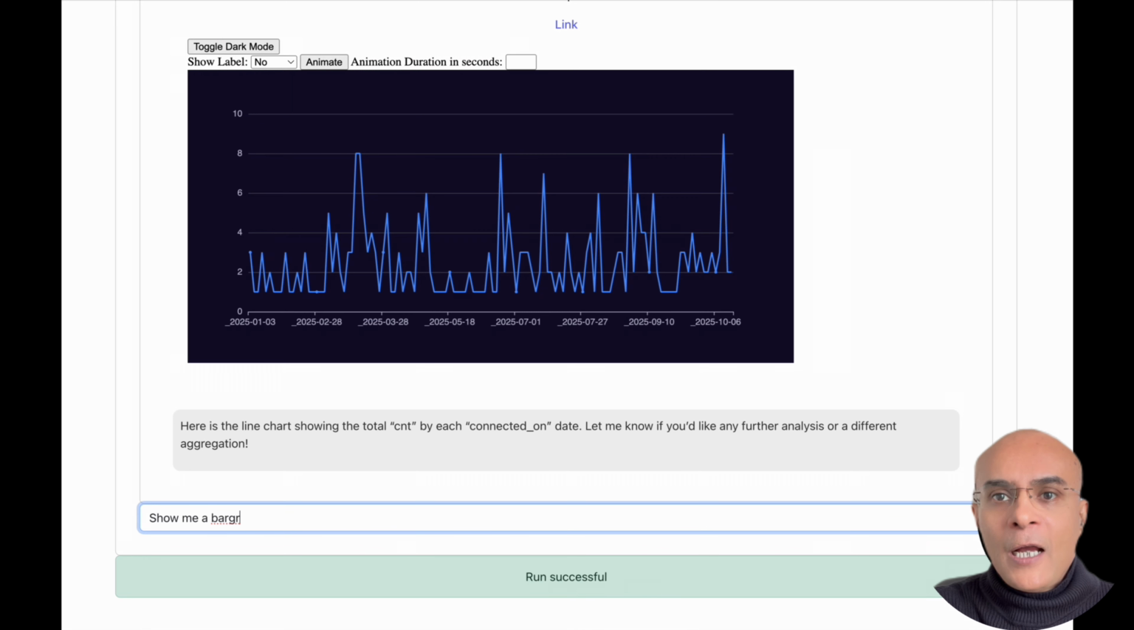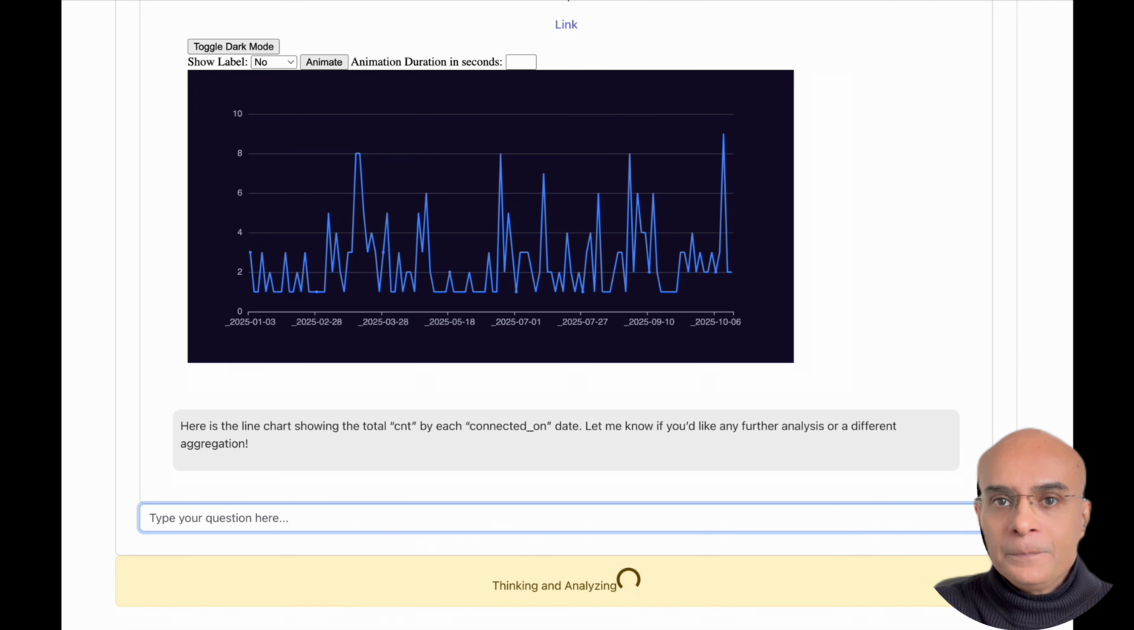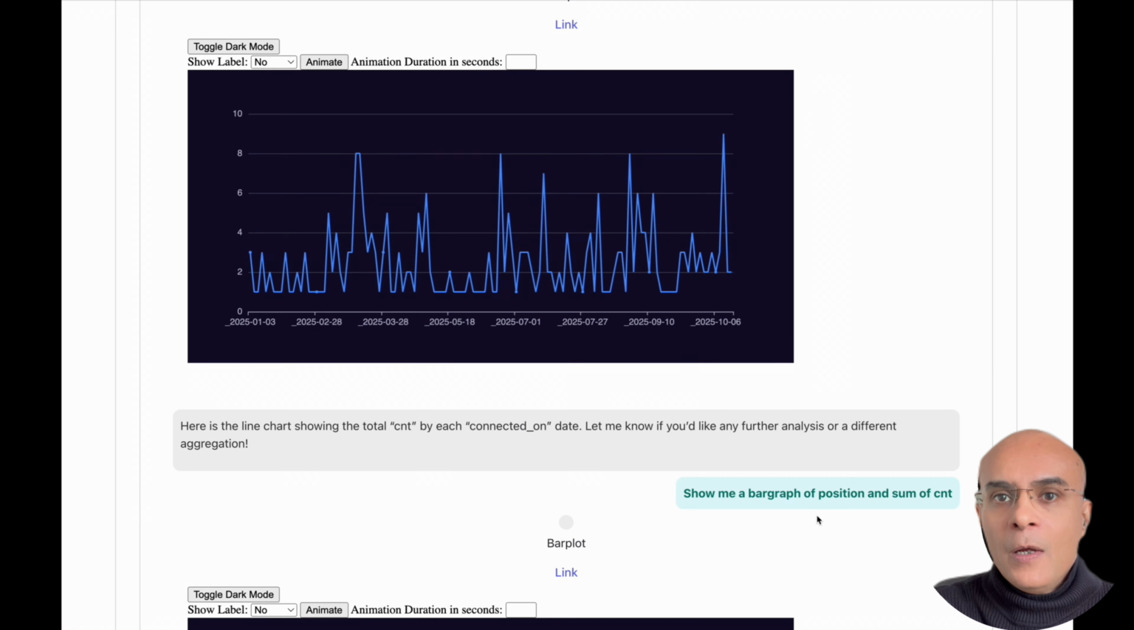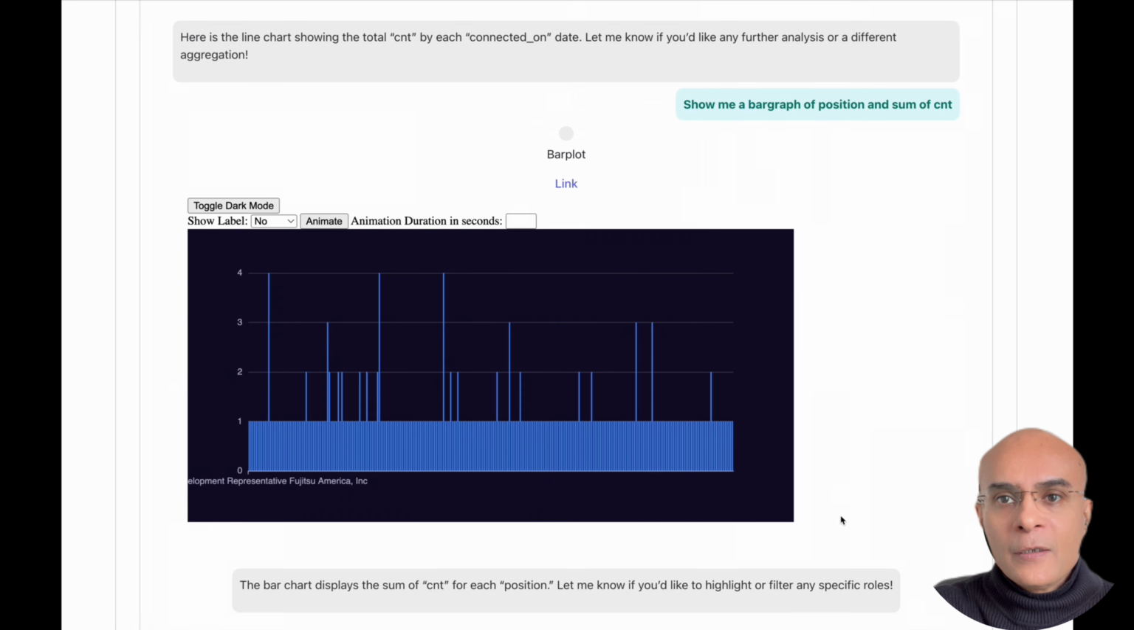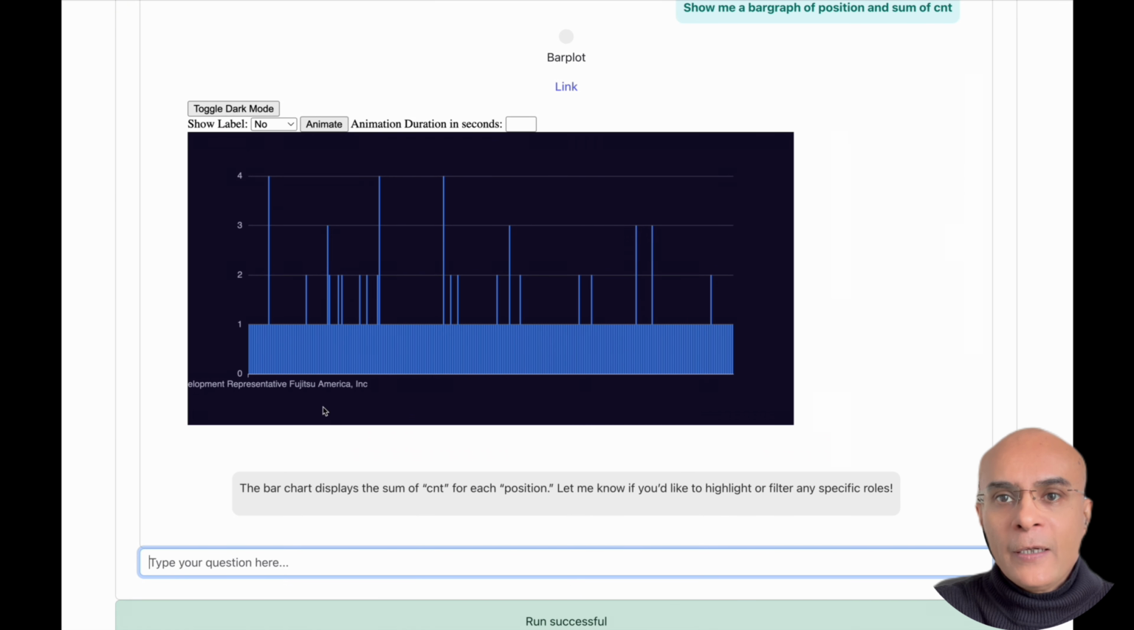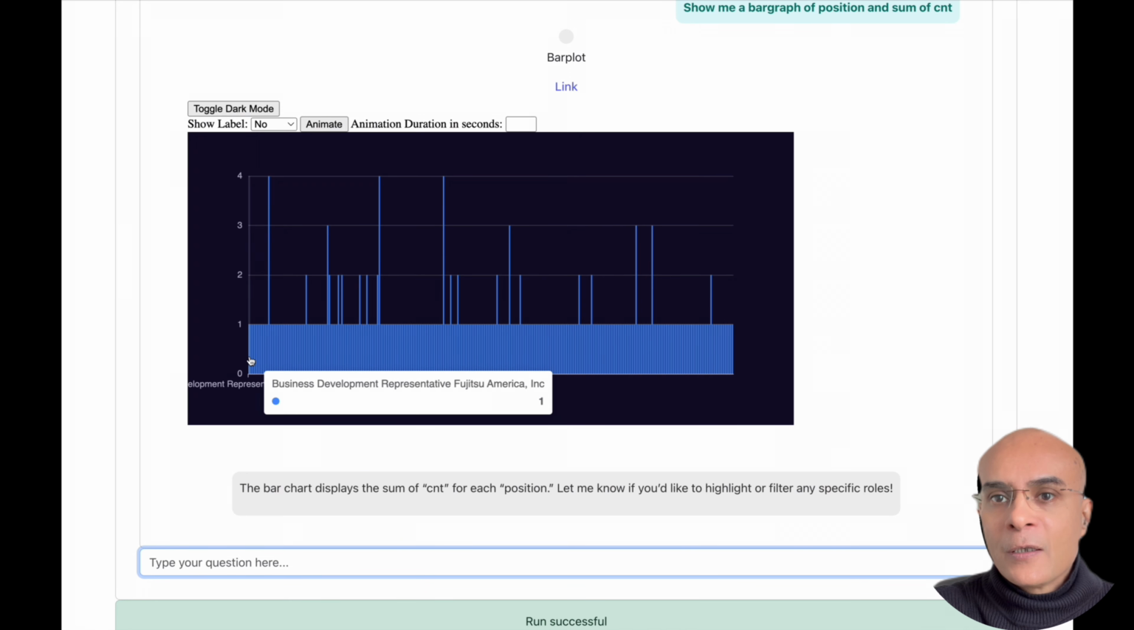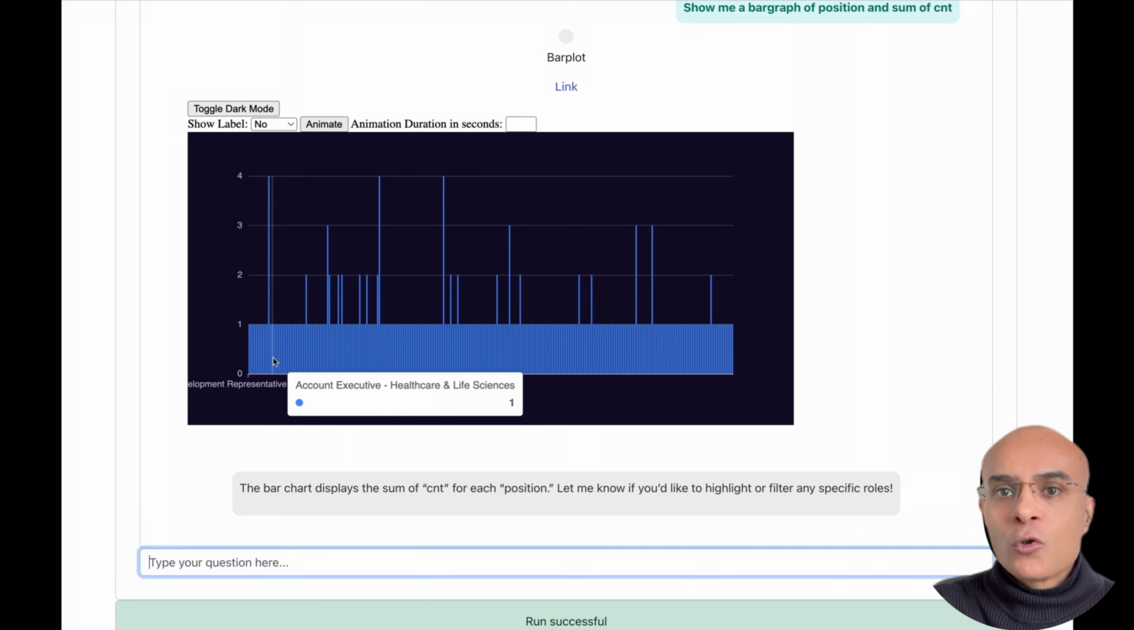All right, so now let us ask another question such that: show me a bar chart or a bar graph of the position and the sum of the count. And let us see what the agent is going to come back with. And here we see the response from the agent, and here we see a bar chart which has got the position on the x-axis, and it has also got the number of count on the y-axis.